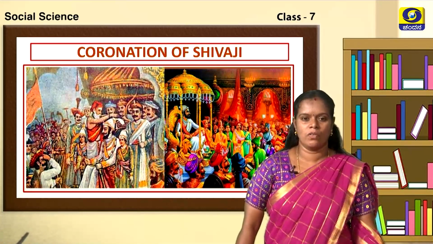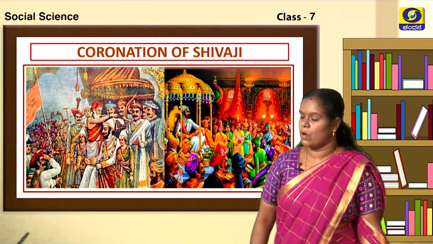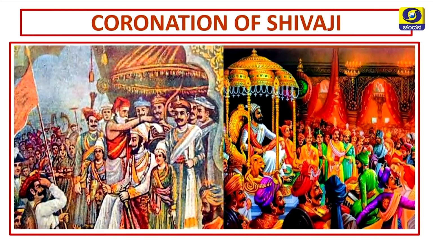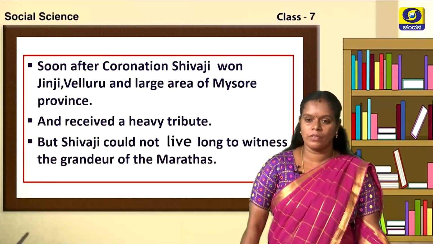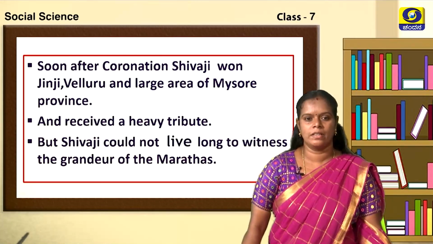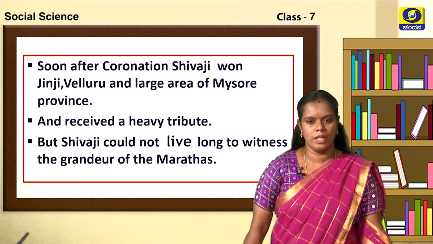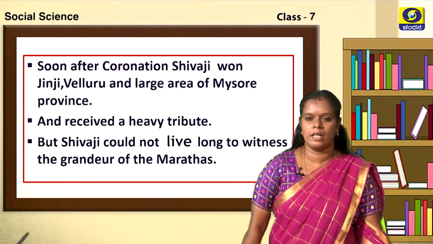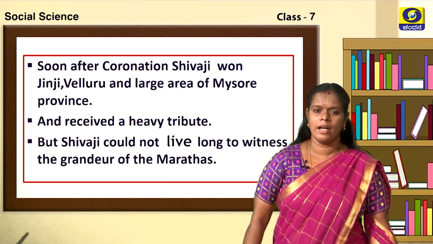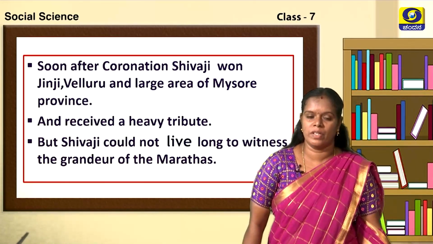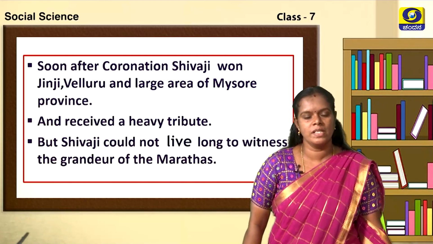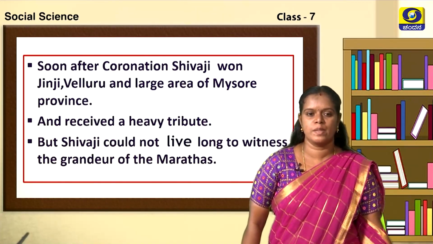Children, you can have a look at the pictures of the coronation of Shivaji. In these pictures you can see how Shivaji is being crowned as a king, and he will be given the title Chhatrapati. Soon after the coronation, Shivaji won some places. Which were those places? Those places were Jinji, Vellore and large areas of Mysore province. And he received a heavy tribute from them. The word tribute here means gift, and it also means respect.